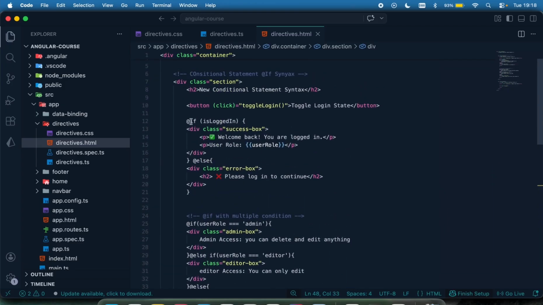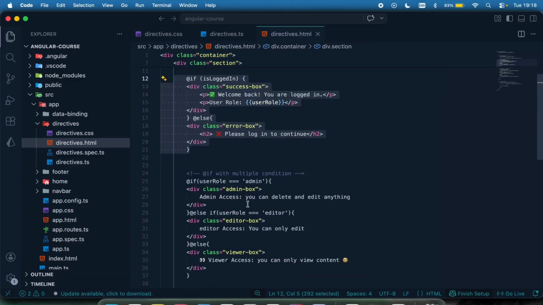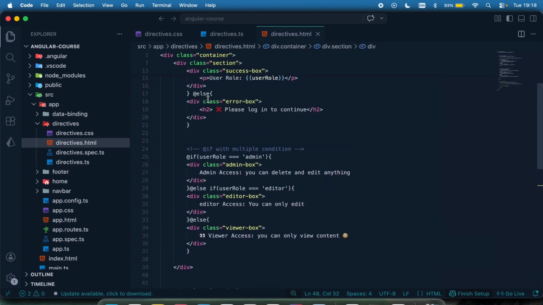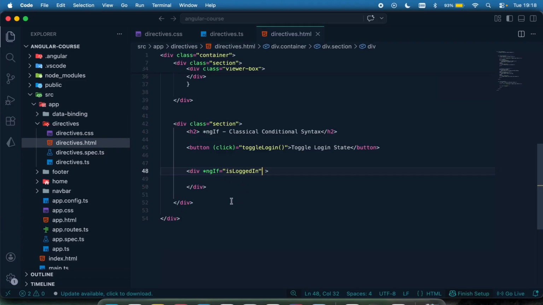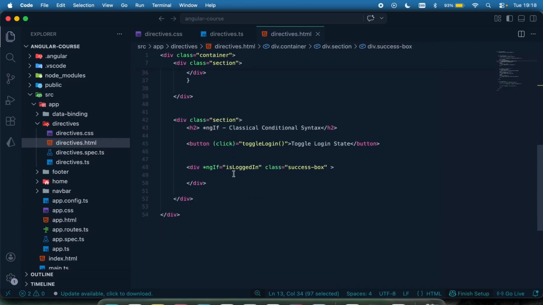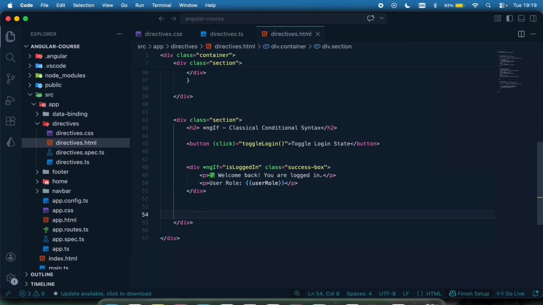The newer way is to just have your @if and then put your brackets, more like a code kind of stuff, while this one is more like a classical way, more like the Angular way of doing stuff, right? But this is the new one, and this is more like the classical one. Then here I can decide to pass in my styling, success class, stuff like that. So let me just copy what I have right here. The most important thing is for us to take note of this right here. If this is logged in, this will be displayed. If this is not logged in, then this will not be displayed. Okay, so that's it.